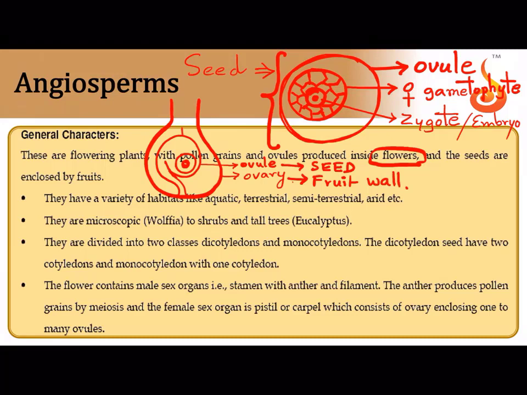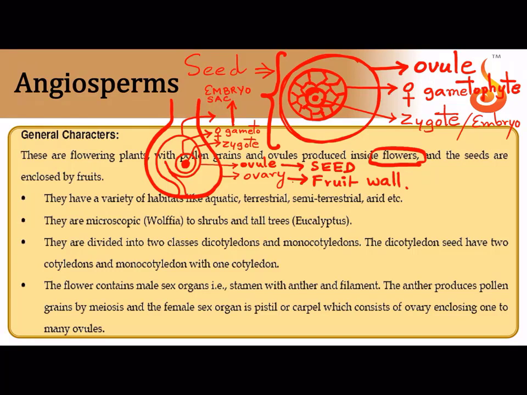Correct? So what is this ovule? The ovule is nothing but megasporangium, and this inside structure is the female gametophyte which came from the megaspore, and inside now after fertilization there is zygote. Do you know what we call the female gametophyte in angiosperm? In gymnosperm we called it endosperm. Here we call it the embryo sac.